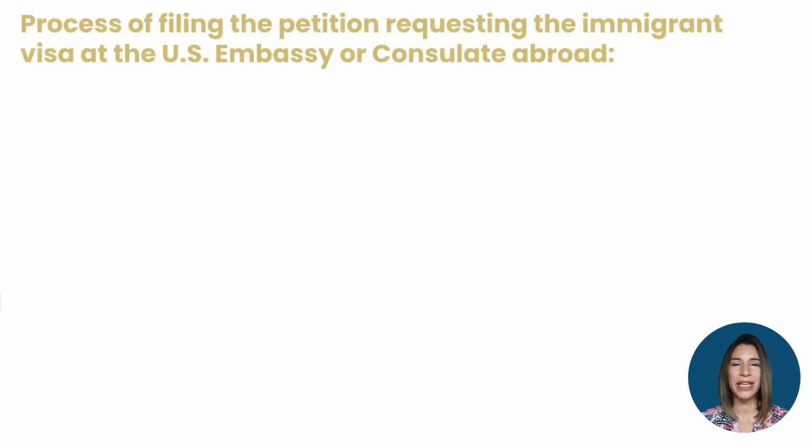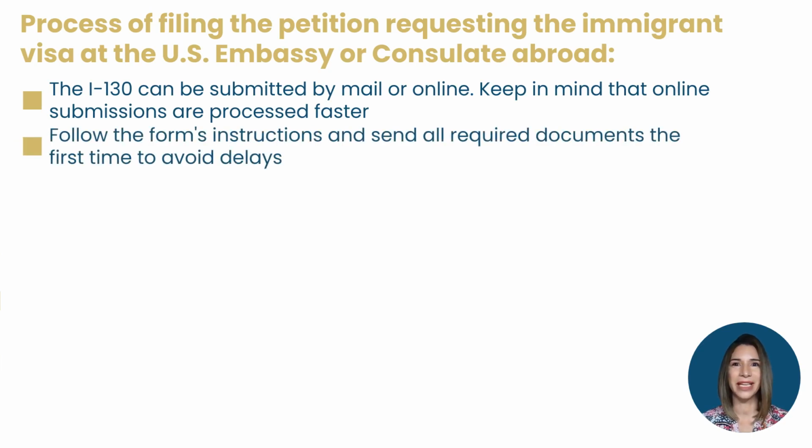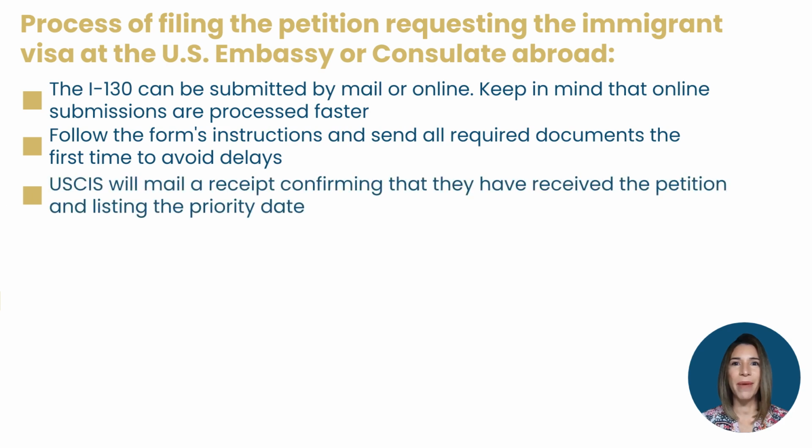Process of filing the petition requesting the immigrant visa at the U.S. Embassy or consulate abroad. The I-130 can be submitted by mail or online. Keep in mind that online submissions are processed faster. Follow the form's instructions and send all required documents the first time to avoid delays. USCIS will mail a receipt confirming that they have received the petition and listing the priority date.